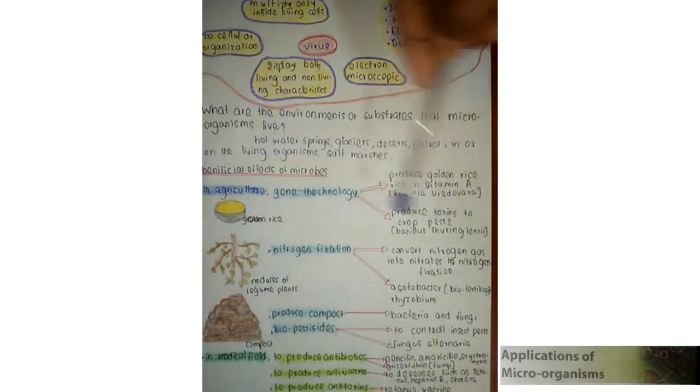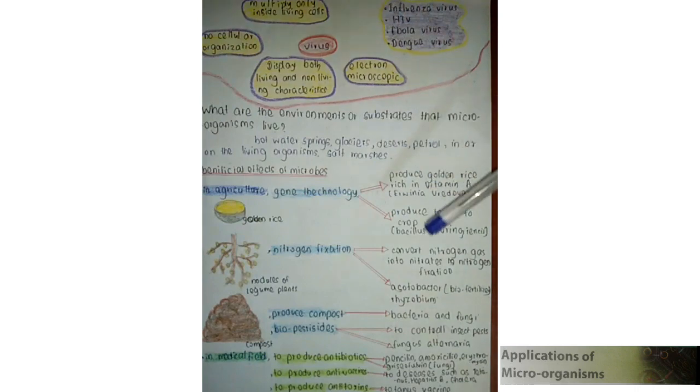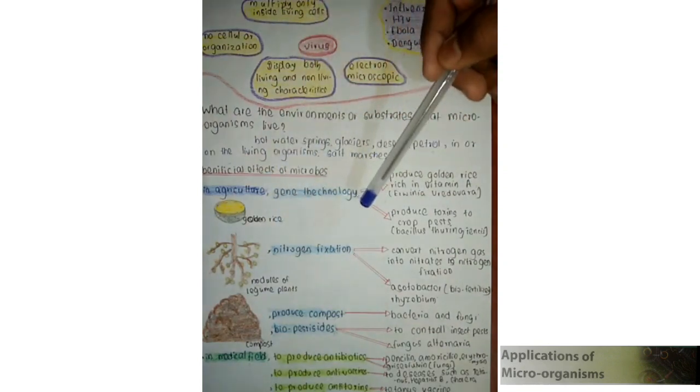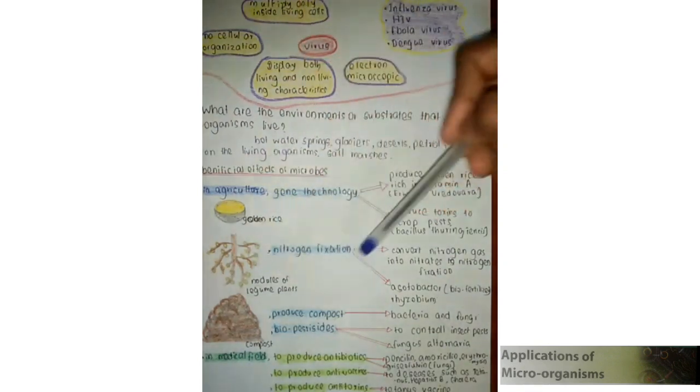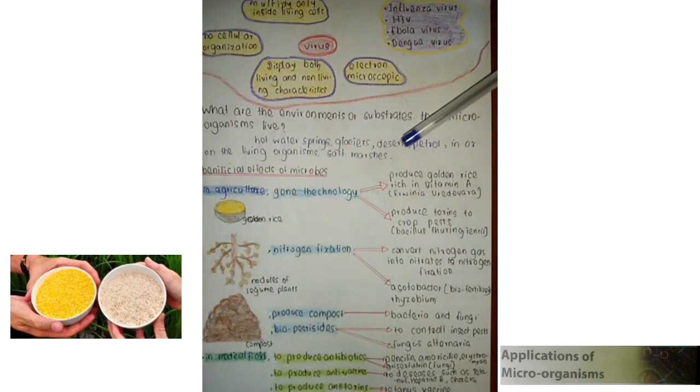Under the effects of microorganisms, first we discuss the agricultural field. There are four main instances where microorganisms are used beneficially in the agricultural field. Gene technology, nitrogen fixation, producing compost, and biopesticides are those main instances. Under gene technology, golden rice rich in vitamin A is produced using bacteria, and toxins against crop pests are produced using Bacillus thuringiensis bacteria.